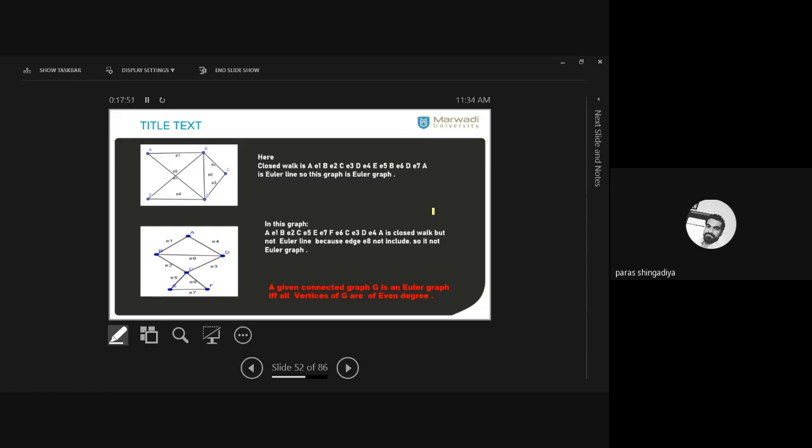Clear? So let us learn one of the applications of Euler graphs, the Königsberg bridge problem, that we discussed in our first lecture of graph theory. Let us discuss it again now. It is related to this topic. Clear? This problem is related to this topic.